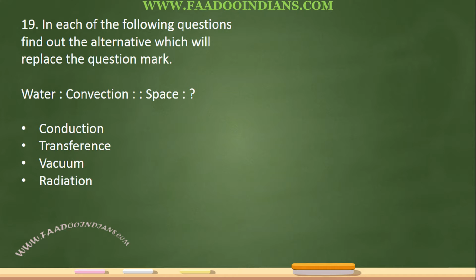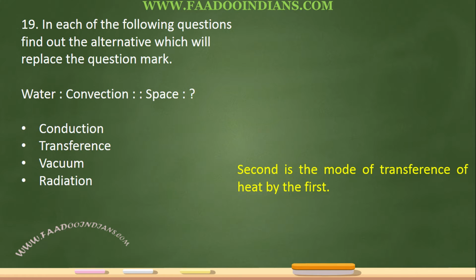Water is to convection. Space is to what? Well, looking through the options, conduction, transference, vacuum, radiation, it seems to be some process of conveying heat. When heat moves from one place to another in water, it is called convection, whereas in space it radiates. So the second is the mode of transference of heat by the first. So radiation is the answer.